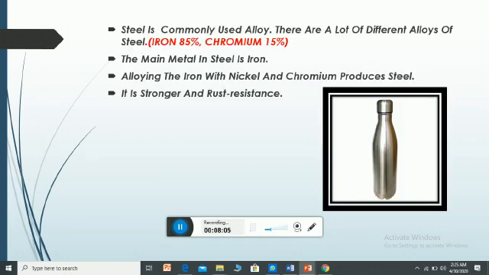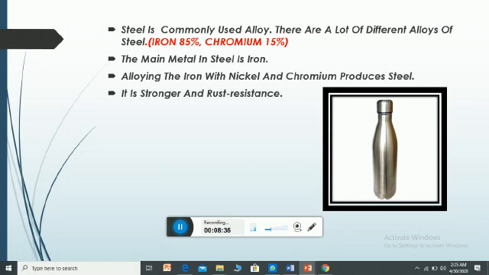Now, steel is a metallic alloy. Steel is commonly used as an alloy. There are a lot of different alloys of steel, but we are discussing one of them, in which iron is 85% and chromium is 15%. So the main metal in steel is the iron, because it's 85%.